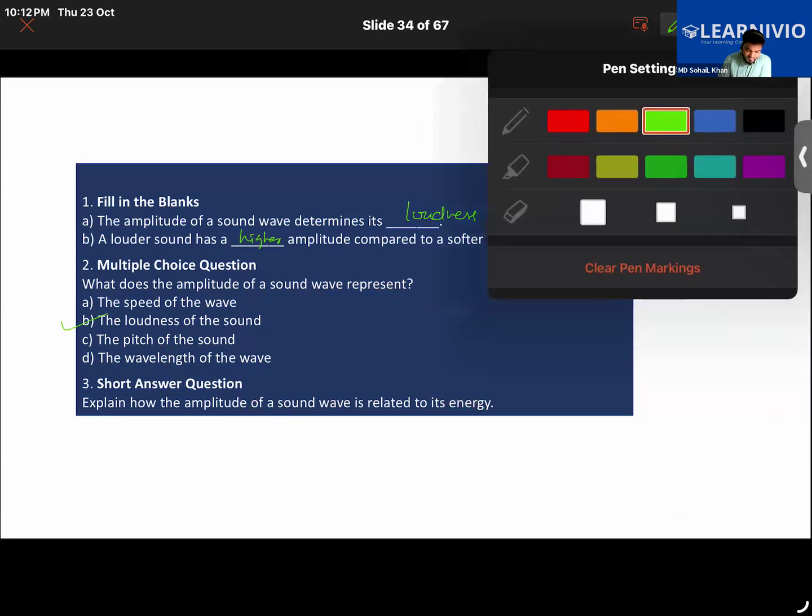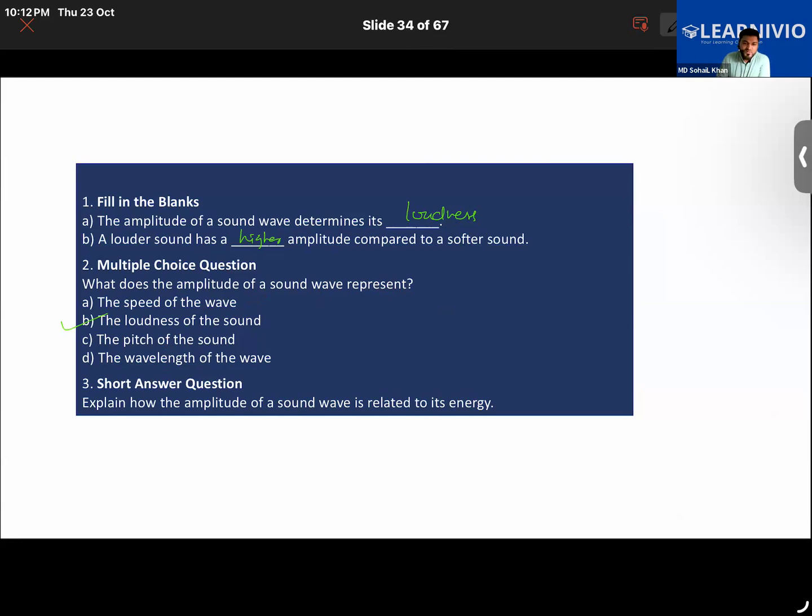How is the amplitude of a sound wave related to its energy? It's an interesting question and simple also. I'll be drawing two diagrams. You guys will be able to answer it. Which one has more energy? A sound whose wave looks like this, or another sound whose wave looks like this.